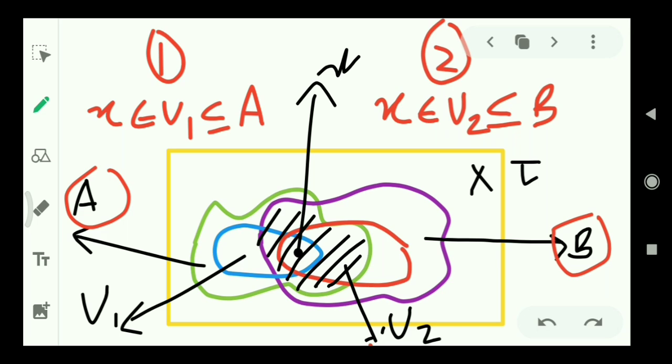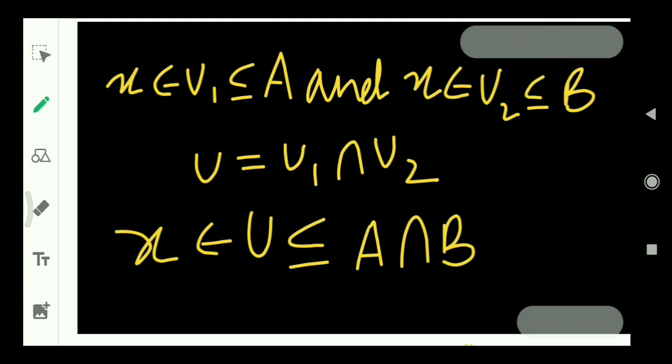You can find a black dot under this intersection portion, which is your set U, that is the intersection of U1 and U2. So let us consider U equals intersection of U1 and U2.